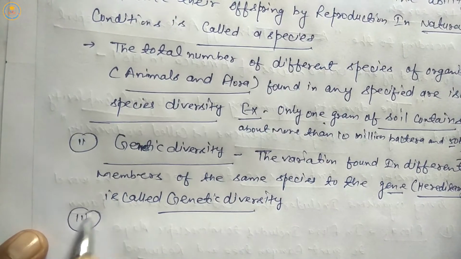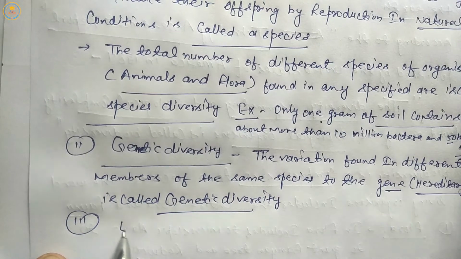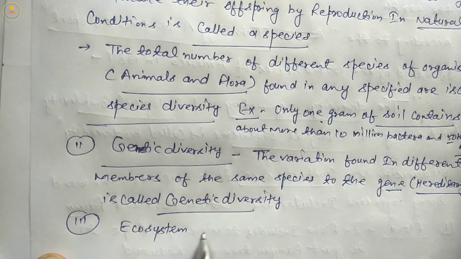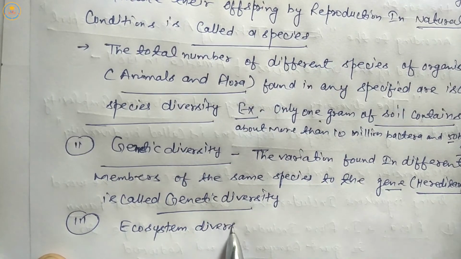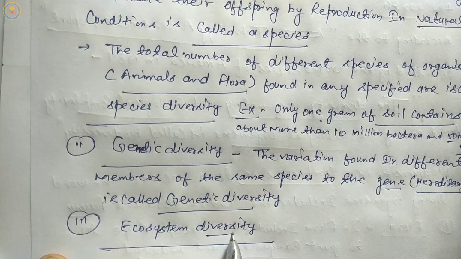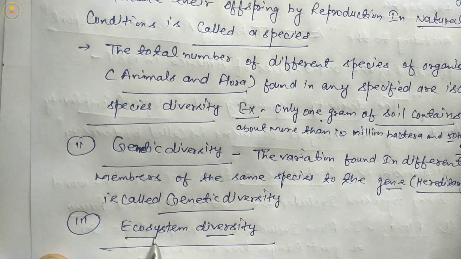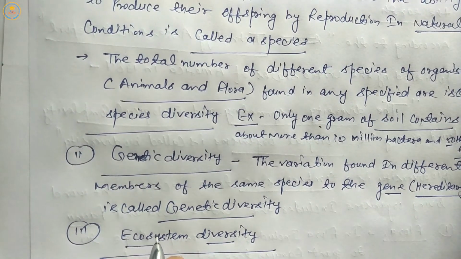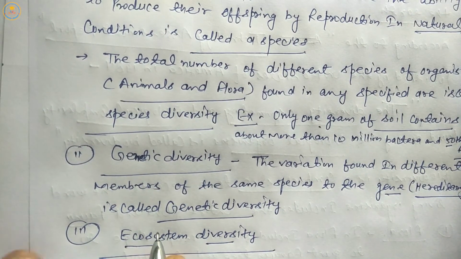And third is ecosystem diversity. It means variation. If variation is on the basis of habitat, it is called ecosystem diversity.